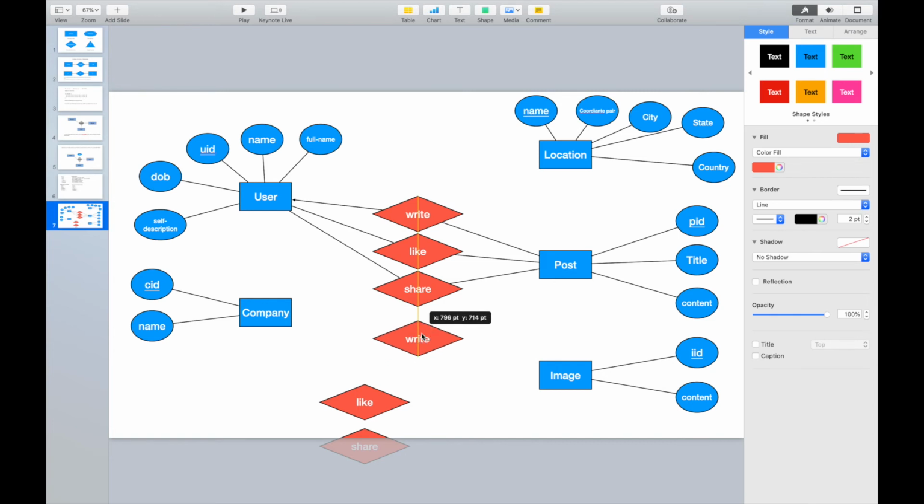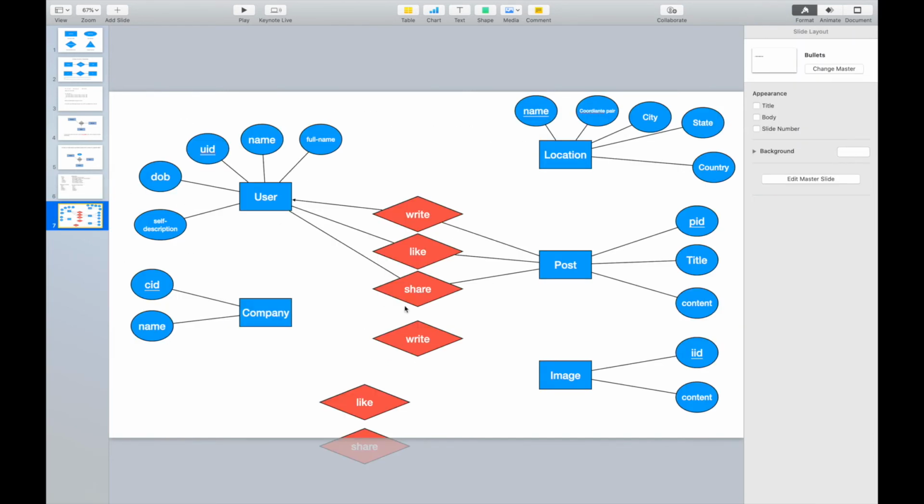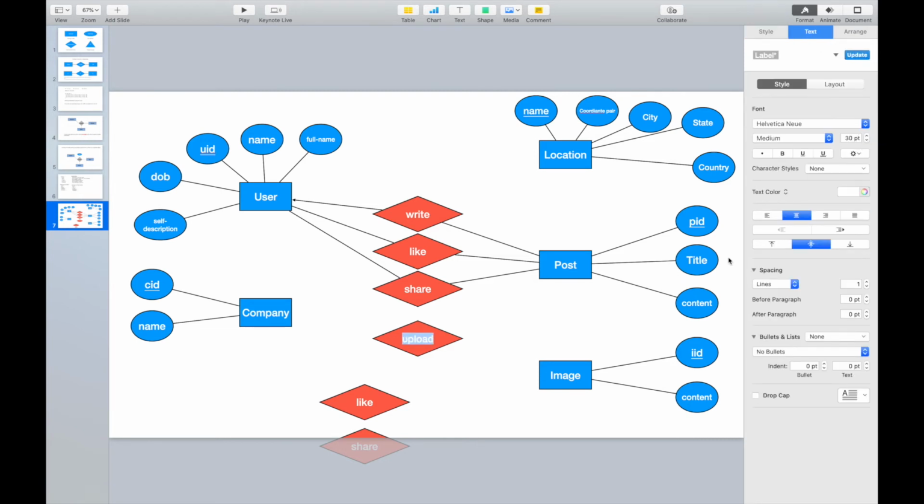So the first relationship between user and the image will be upload. The second one will be like. The third one will be share.